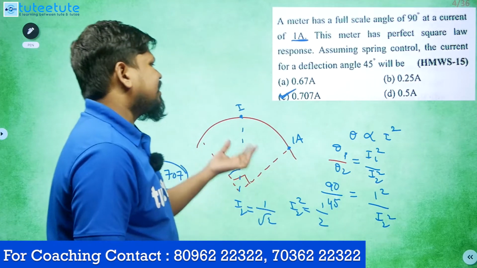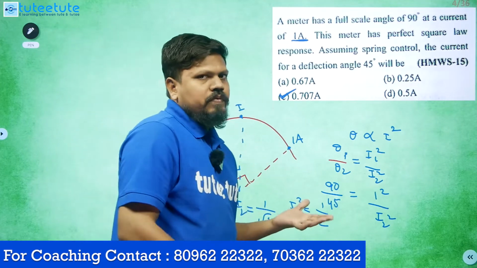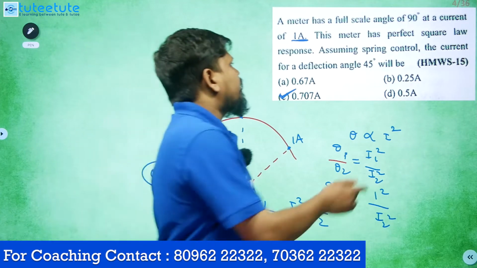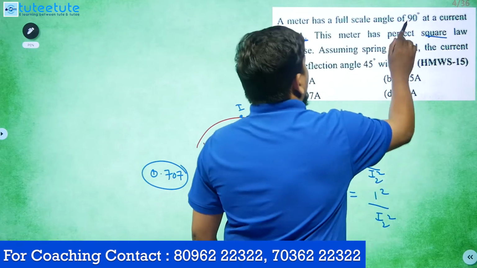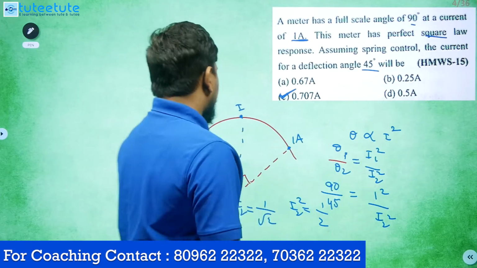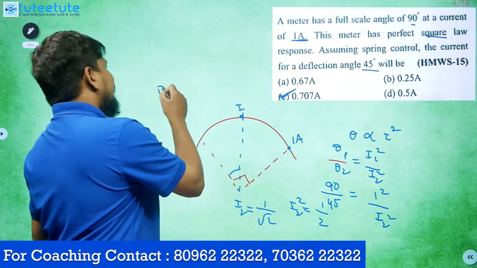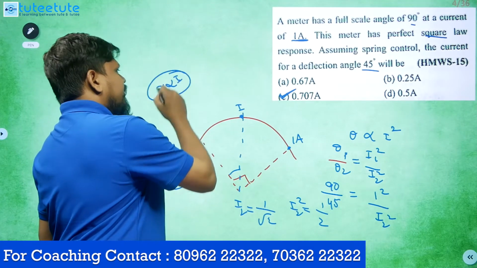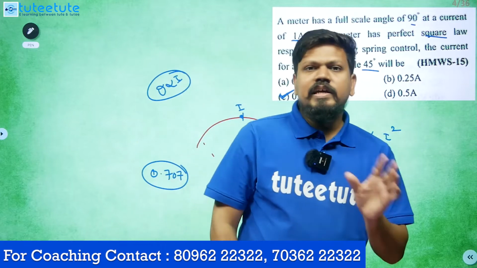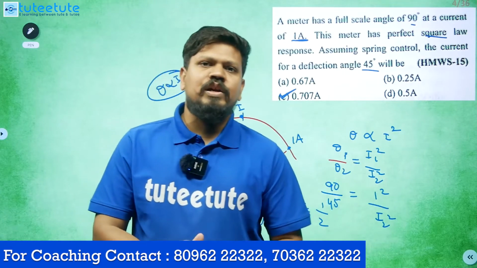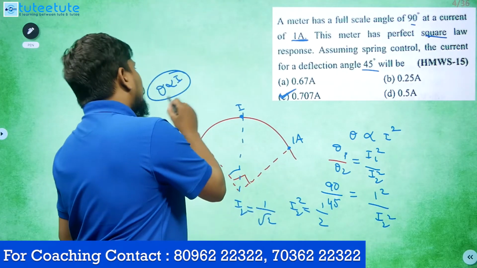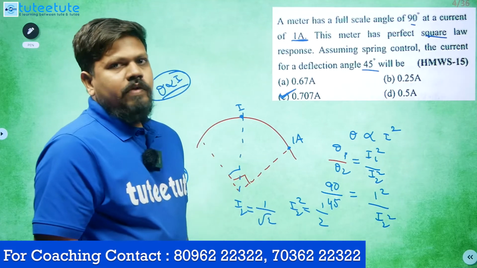If a student doesn't notice the perfect square law, what will he do? For 90 degrees 1 ampere, for 45 degrees he would say 0.5. That would be possible only if theta is proportional to I, that is, if it follows a perfectly linear, uniform scale. Then for 45 degrees you would get 0.5 amperes.